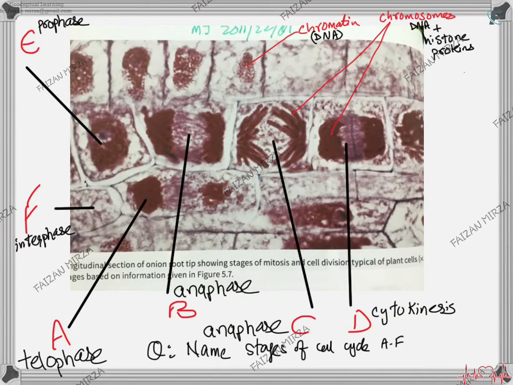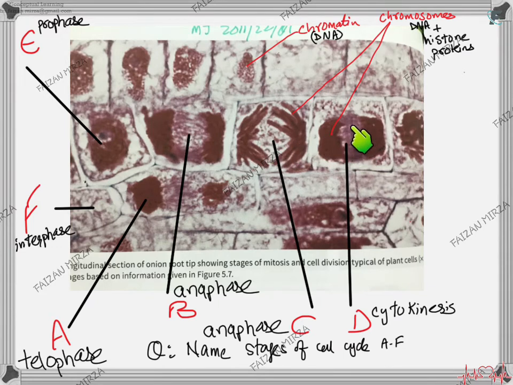In this diagram, you can see the onion cells labeled here. You can just go through the labels, how we have identified each of these stages. This is telophase occurring here. Why? Because you can see the chromosomes are being pulled apart. This is the spindle, which is retracting in the center. The chromosomes have been pulled to the ends, and this is anaphase. This is being pulled there, and this is again anaphase.